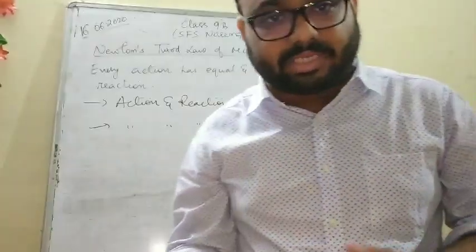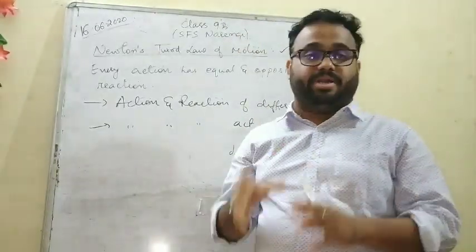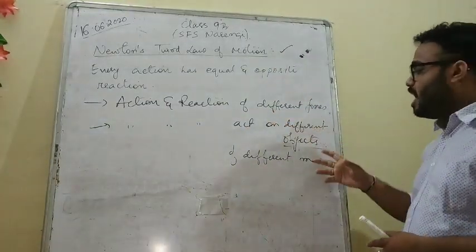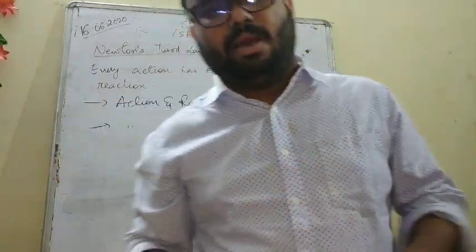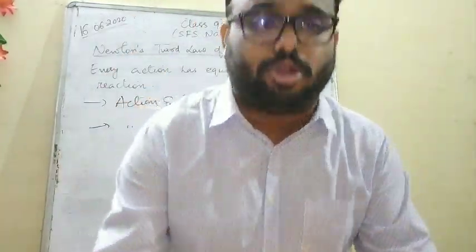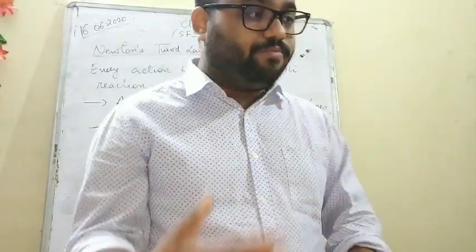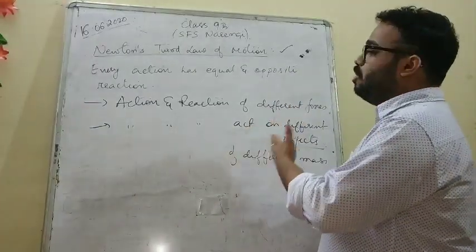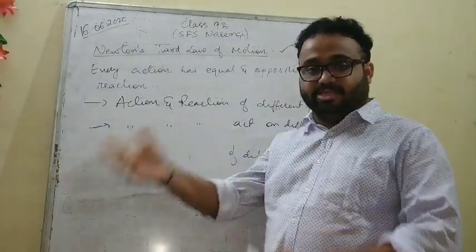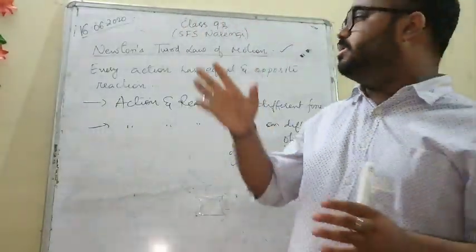There are many instances related to this. Once I give the notes, you'll be able to understand better how they happen and what the different properties are. Because action and reaction are of different magnitude, they may not always be equal. But when they are equal, then the object is stable. For example, I am exerting a force, the same amount of force is exerted by the earth on me, so I am standing, I'm not falling. So these kinds of things are dealt with in Newton's third law of motion. You have recoil velocity, then a rocket going upwards, then dribbling a ball, then playing soccer or holding a ball. Everything on this earth is an example of Newton's third law of motion.